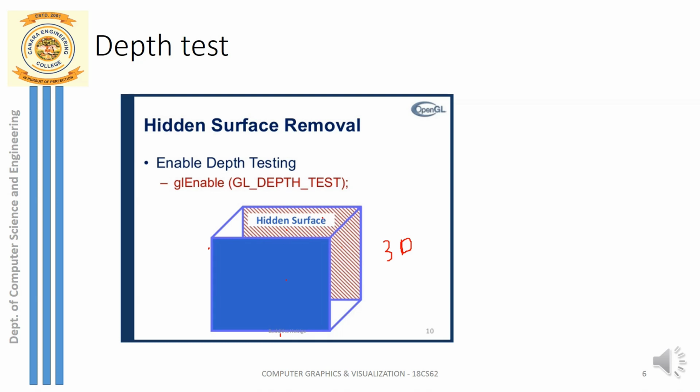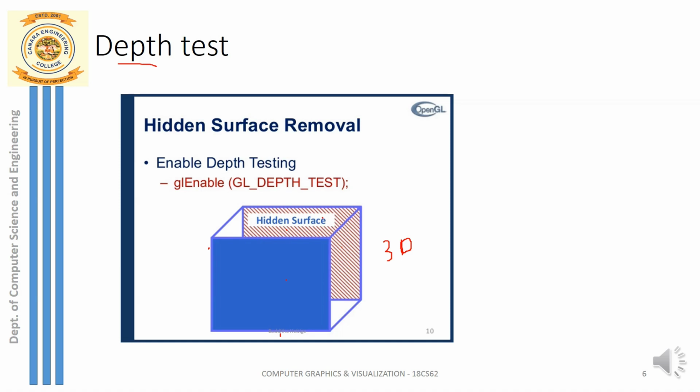Whenever you're displaying the image of the cube on the screen, whenever you're displaying the pixels of the cube on the screen, only those front faces which are visible to the viewer, only those pixels you are supposed to retrieve from the buffer and move onto the screen. Those pixels which correspond to the behind face or hidden face, that is, you can see this back face and the bottom face which are hidden from the viewer, the pixels corresponding to those faces you need not move from the frame buffer to the display window. That is called depth information. So basically, if you want to display a 3D image, depth testing should be performed.